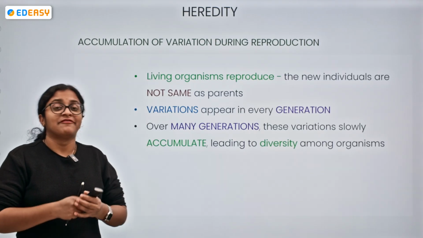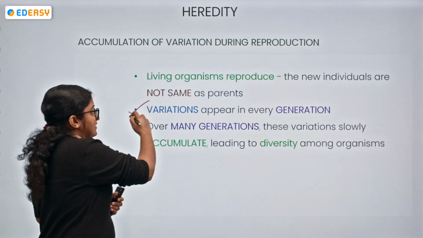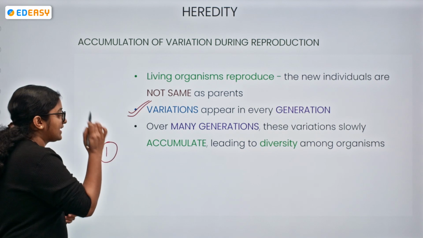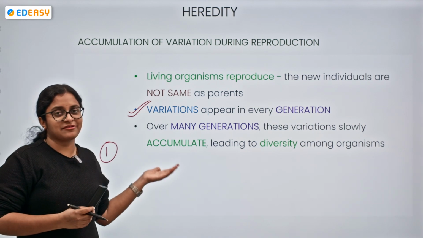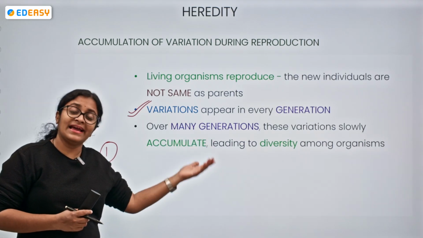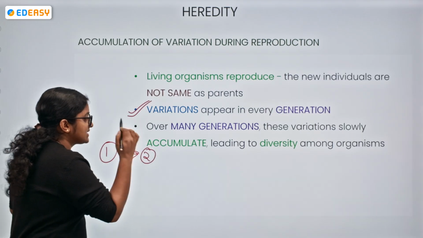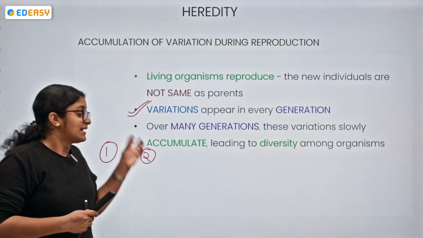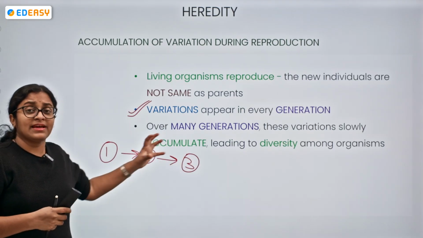We can conclude variations occur within every generation. Suppose in the first generation, variation has appeared. If it is sexual reproduction, there is much recombination of genes and a lot of variation. Now the second generation has arisen from the first, and in the second generation also there are some variations. Let's take the third generation. Like that, there are many generations.